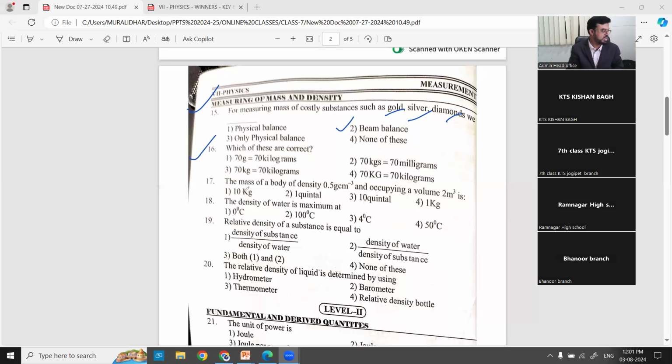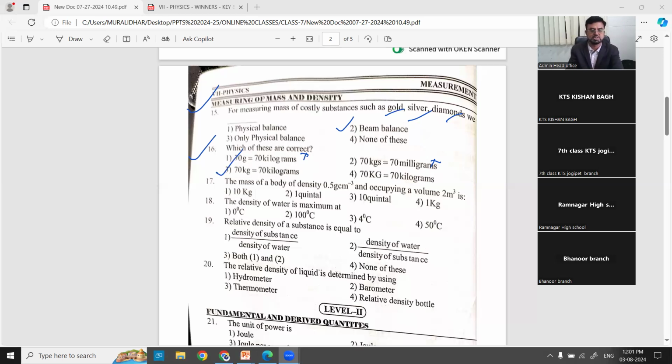Okay. Which of these are correct? So 70 grams is equal to 70 kilogram. No chance. 70 kgs is equal to 70 milligrams. No. Kgs is nothing but should be more than the big one. 70 kg is equal to 70 kilograms. Correct. Kg or kilogram, same only, na?